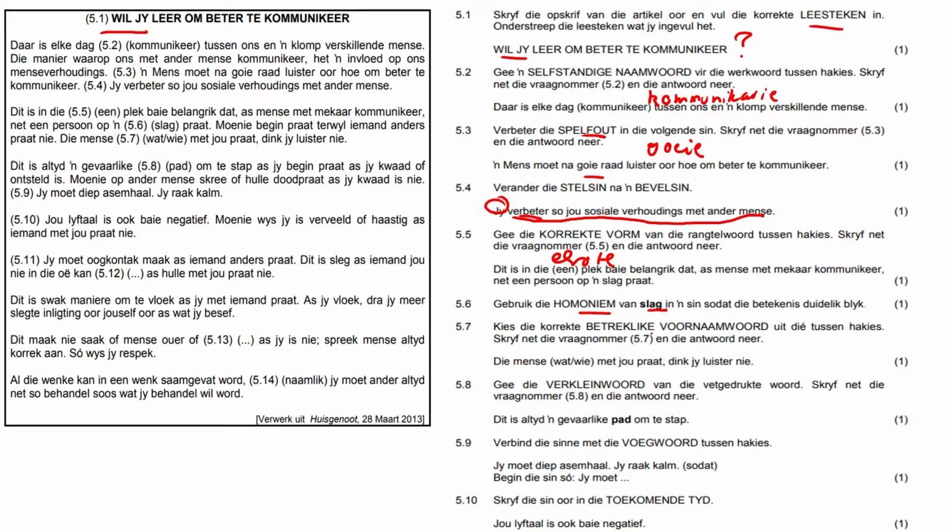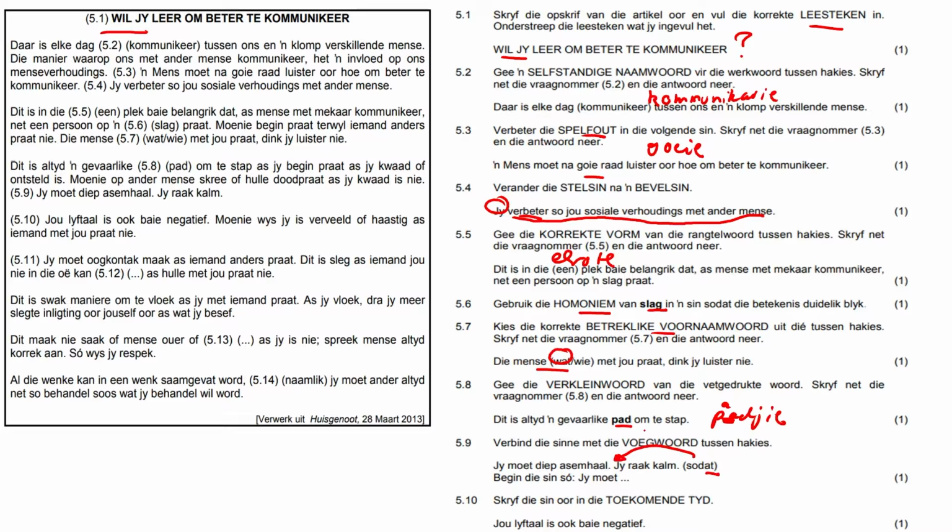Betreklike voornaamwoord, wat of wie. Okay, when we speak about people, we always go with wat. Same with iemand of enige iemand, we go with wat. Verkleinwoord, pad, changes to not paitjie like this. We double the A, so there's 2 A's here. Paitjie. Voegwoord, sodat, goes to the middle.